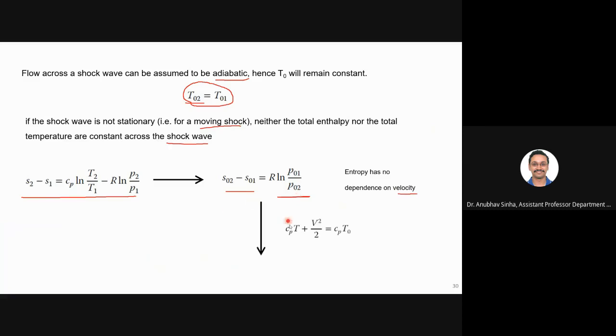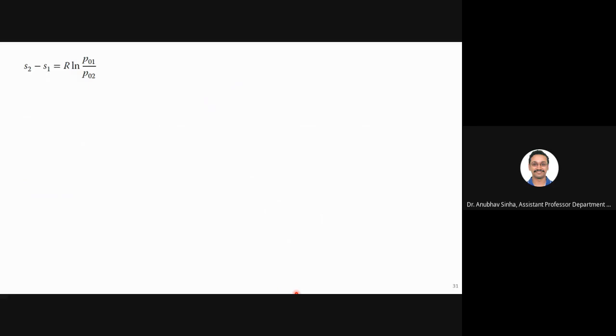Now we know that for stagnation temperature I can write Cp T0 is equal to Cp T plus V squared by 2, as I just told. So using that, I can say that even for static entropy, because entropy has no dependence on velocity, velocity will not change your entropy. That's why we can say that S2 minus S1 is equal to R log P01 by P02. This is what we had in the last slide, and we know that Cp can be written in terms of gamma and R.